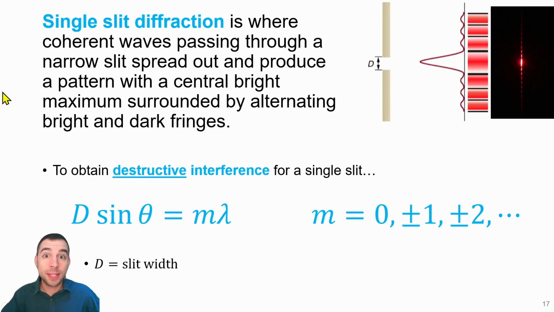In this single slit diffraction equation, we actually solve for the dark fringes in this one. The destructive interference spots can be solved for using this diffraction equation where capital D is the width of your slit. So that'll cover everything for Unit 13B.